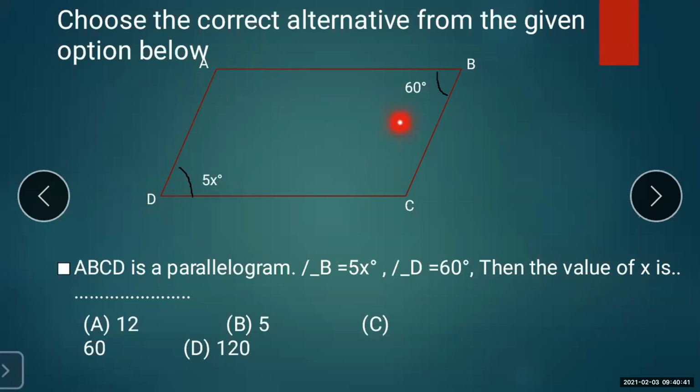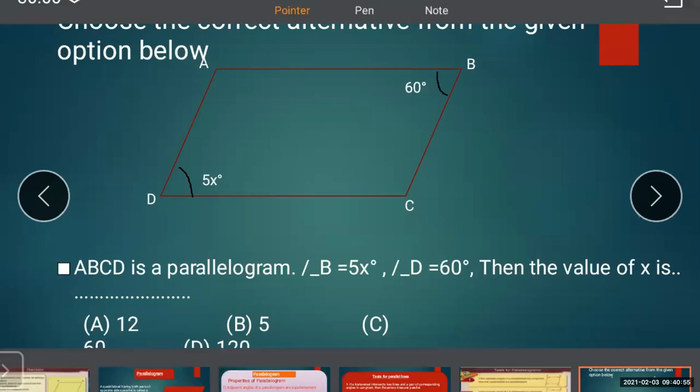60. So these two angles, D and B, are the opposite angles. And as per the property, the opposite angles of a quadrilateral are congruent. So let us see how to find this.